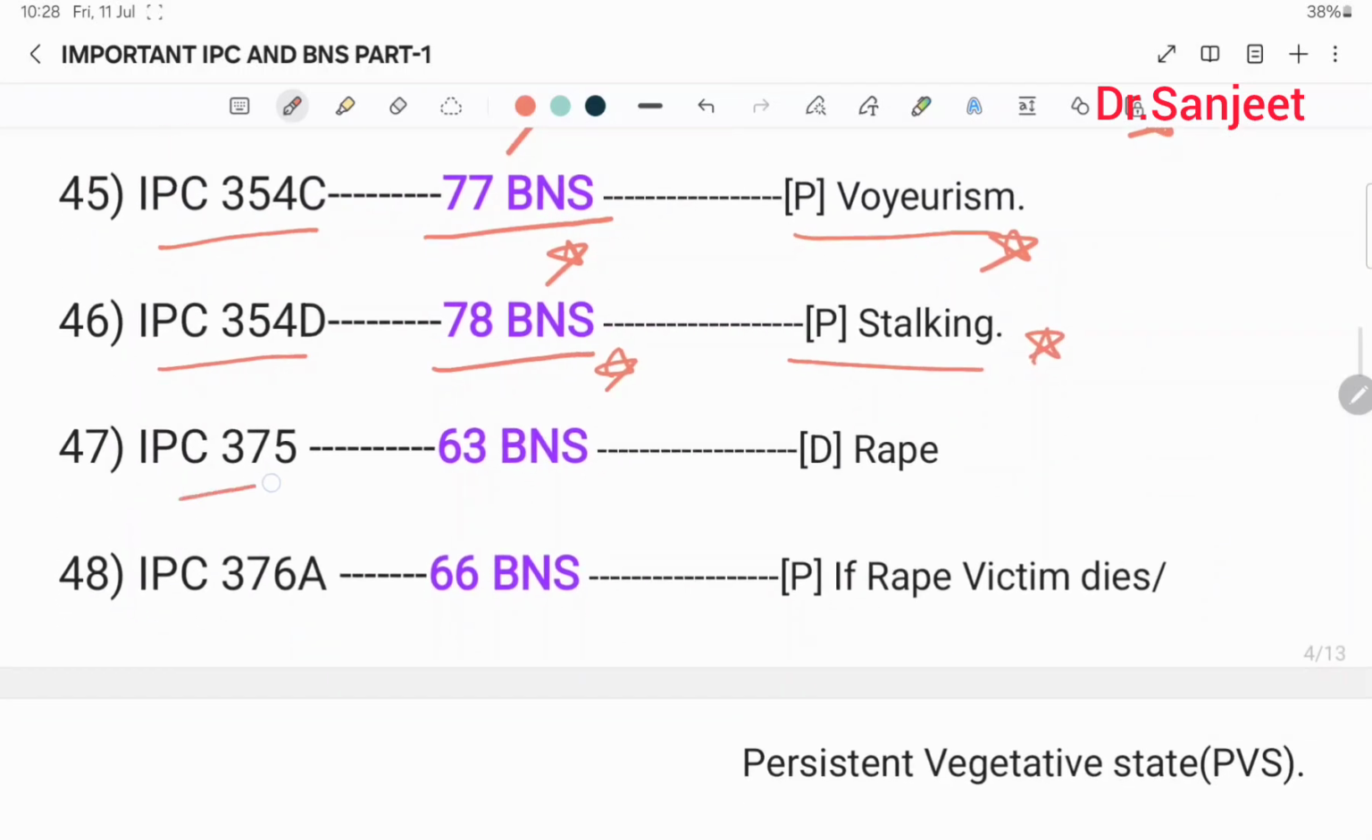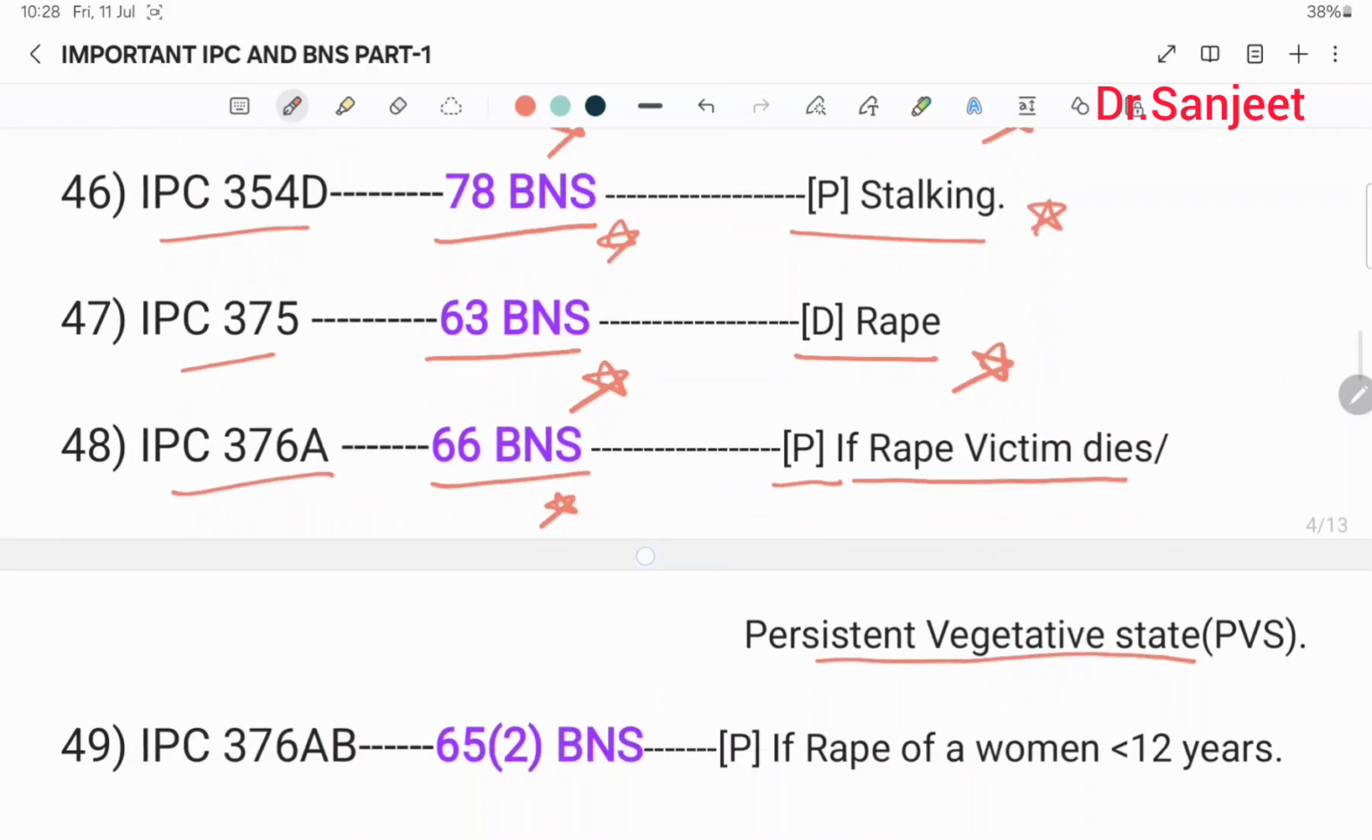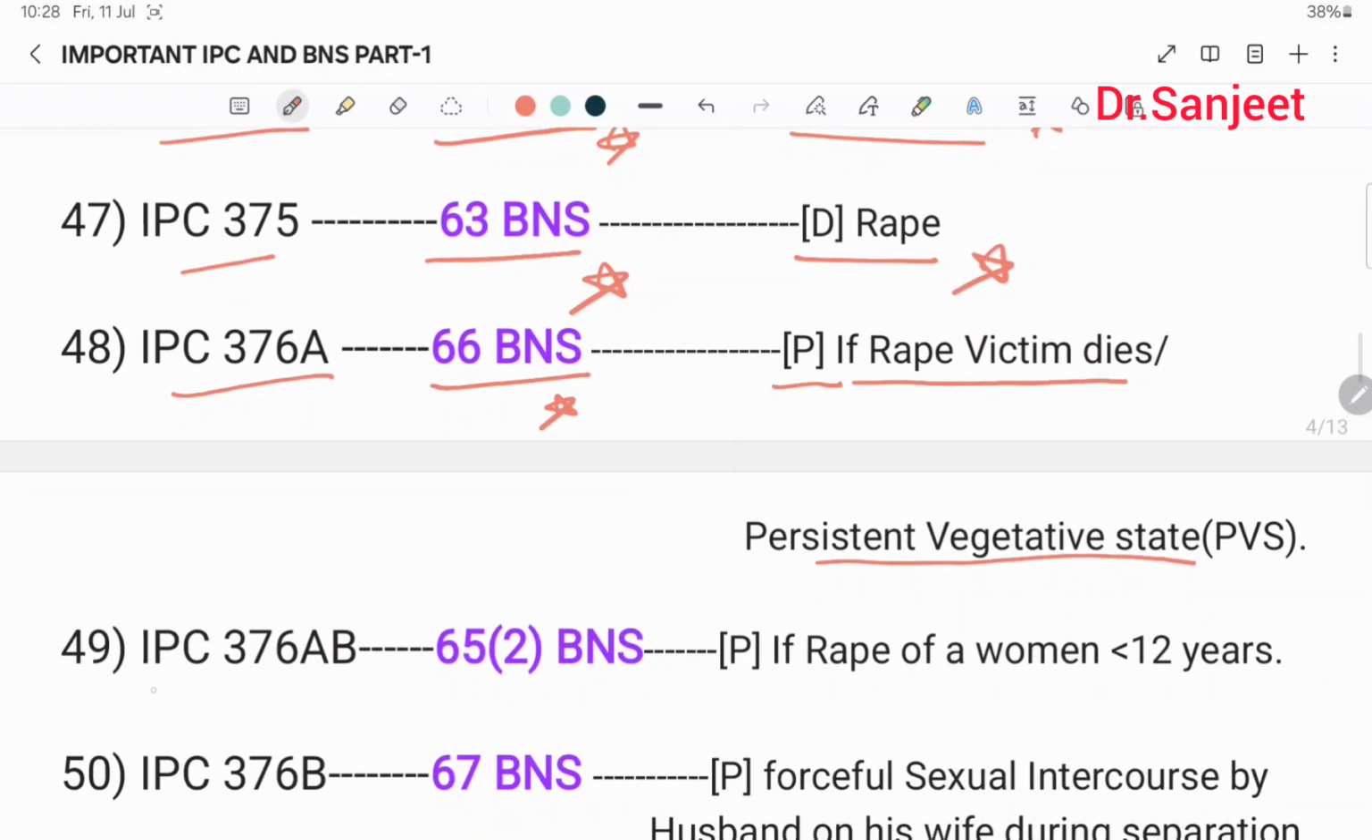Then IPC 375, 63 BNS, definition of rape. Then IPC 376A, 66 BNS, punishment for rape where the victim dies or goes into a persistent vegetative state. Then IPC 376AB, 65 subclause 2 BNS, punishment for rape of a woman less than 12 years.